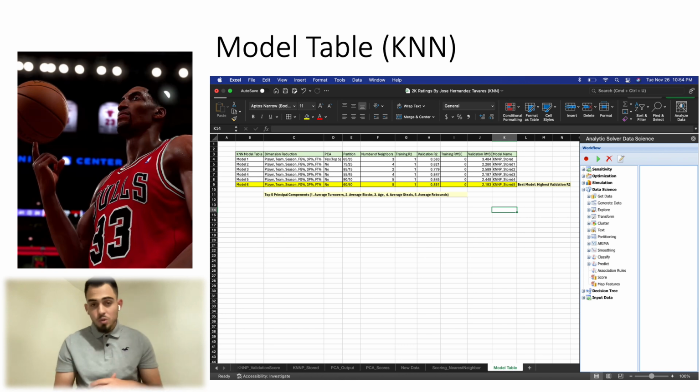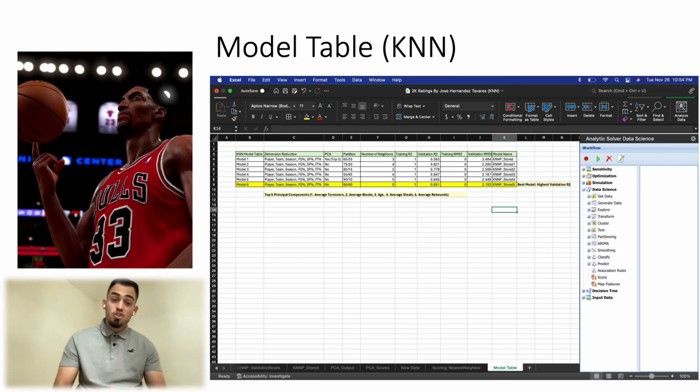Now, as we get into the model table for the KNN algorithm, an interesting caveat to notice is that all of the training R2s for all of the models for the KNN delivered 100%. So I instantly got worried about some overfitting, some overconfidence, but then I was relieved to see some good validation R2s for the most part, hovering around the 84% range.